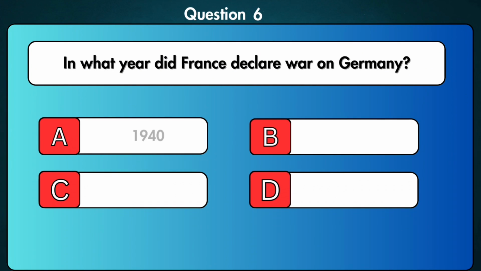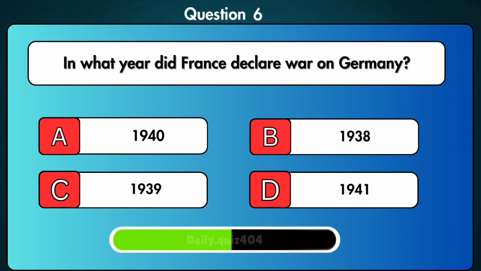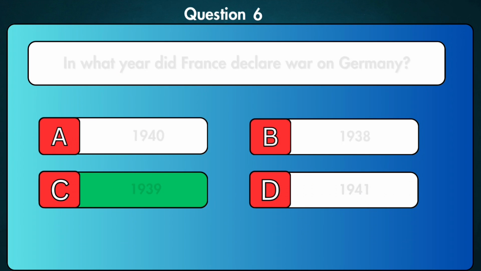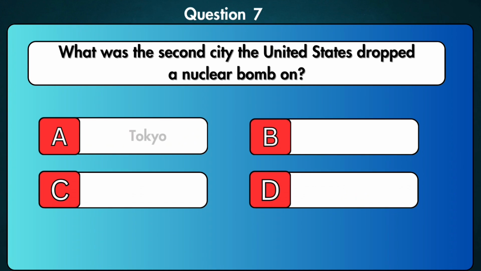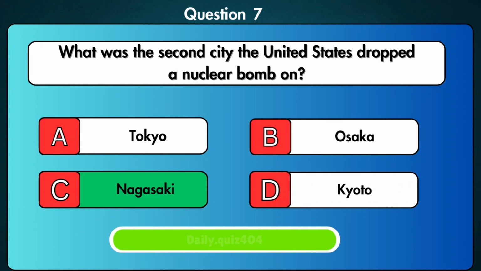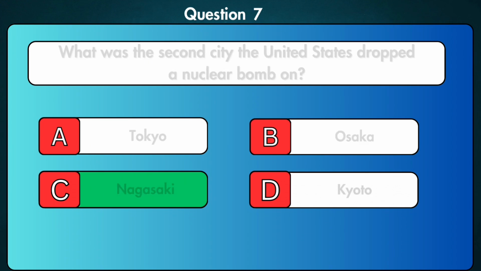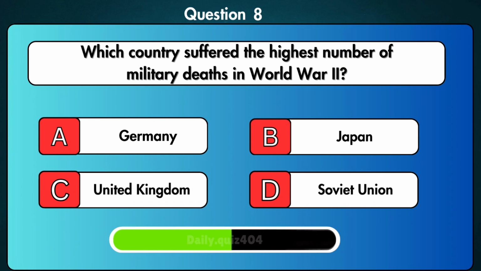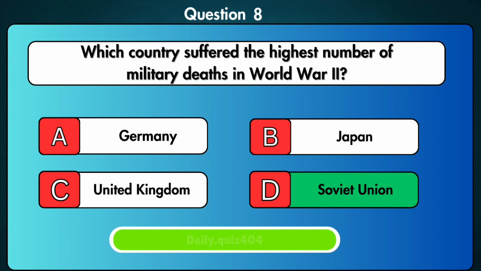In what year did France declare war on Germany? 1939. What was the second city the United States dropped a nuclear bomb on? Nagasaki. Which country suffered the highest number of military deaths in World War II? Soviet Union.